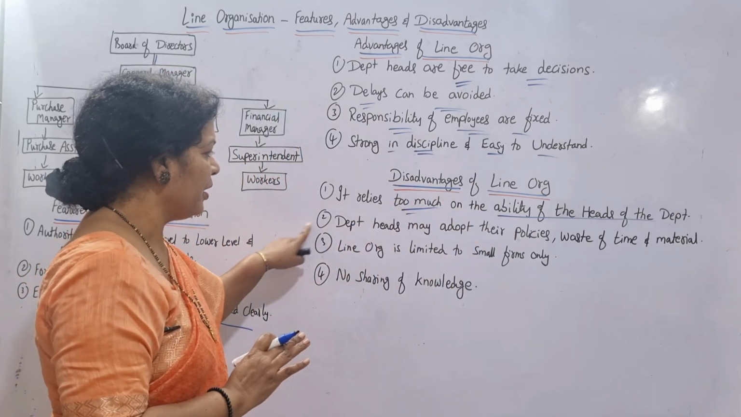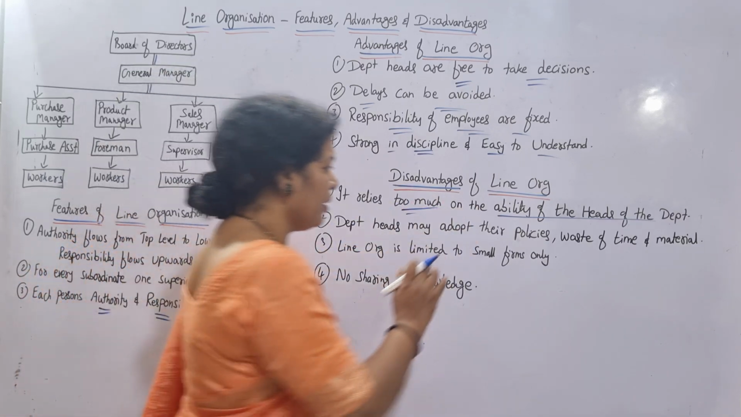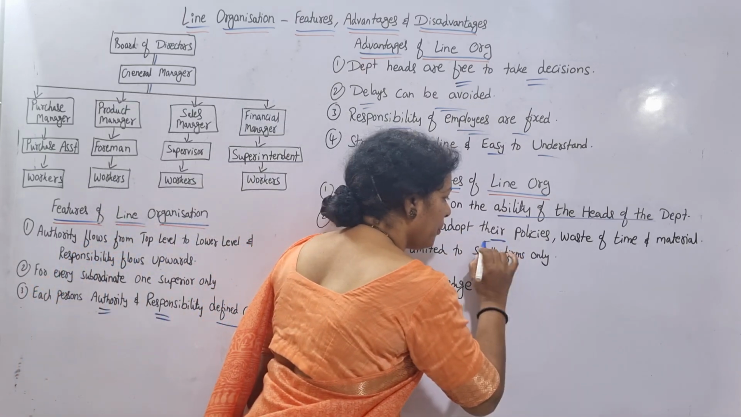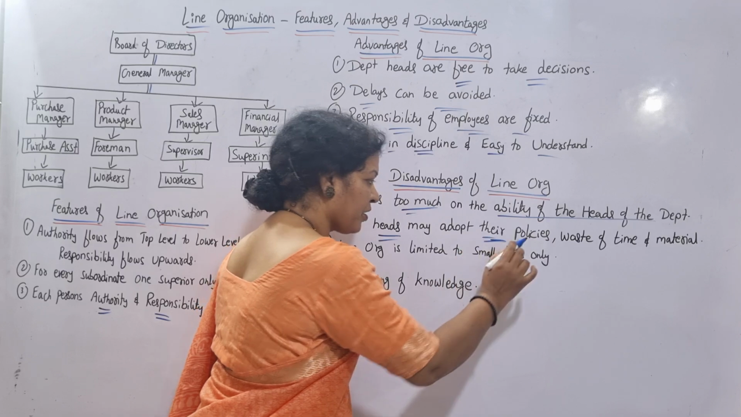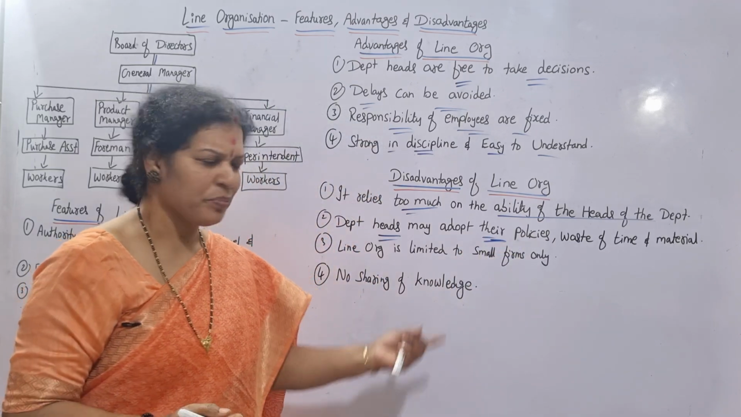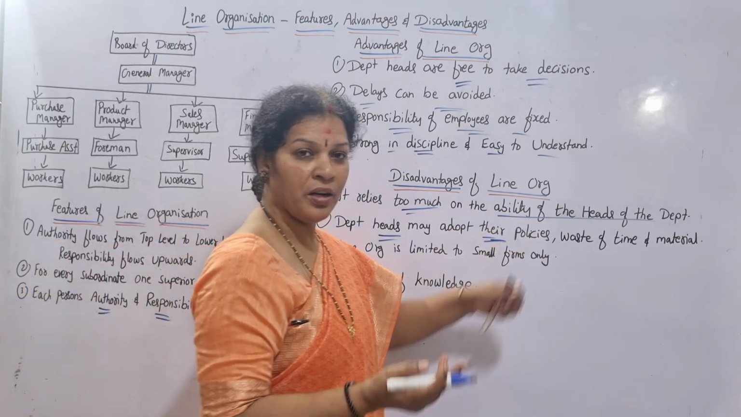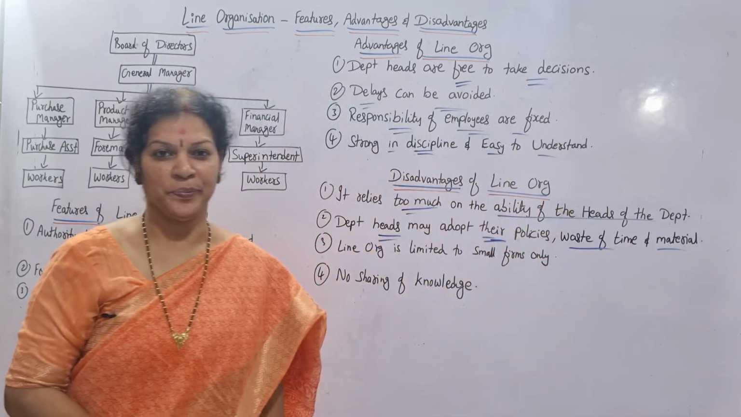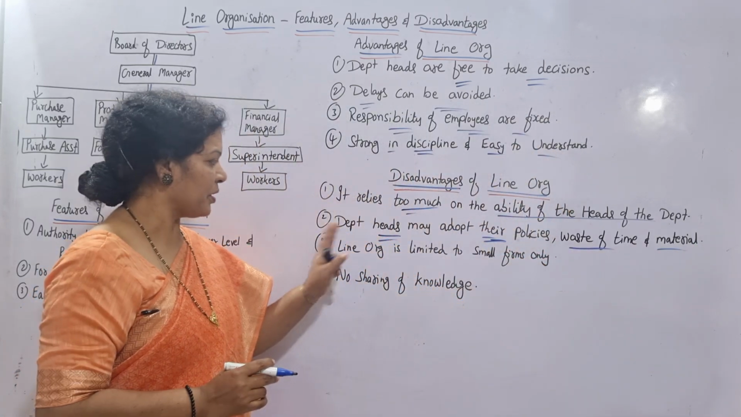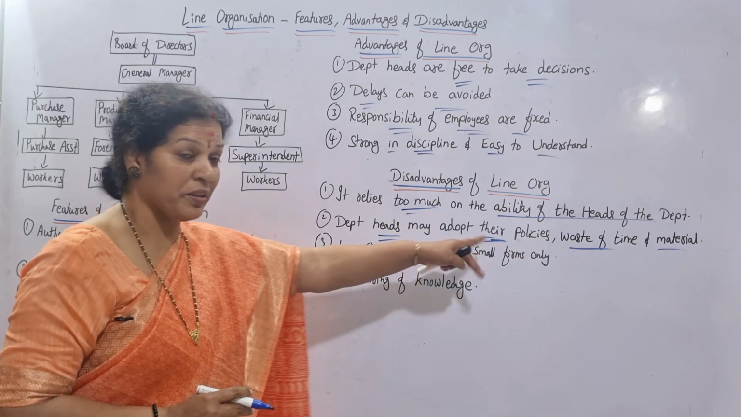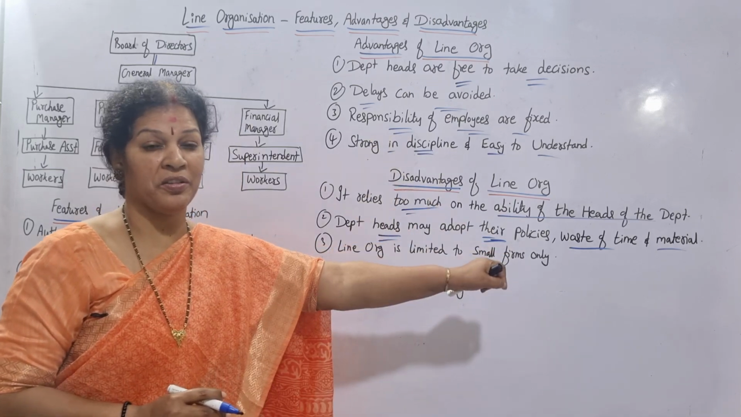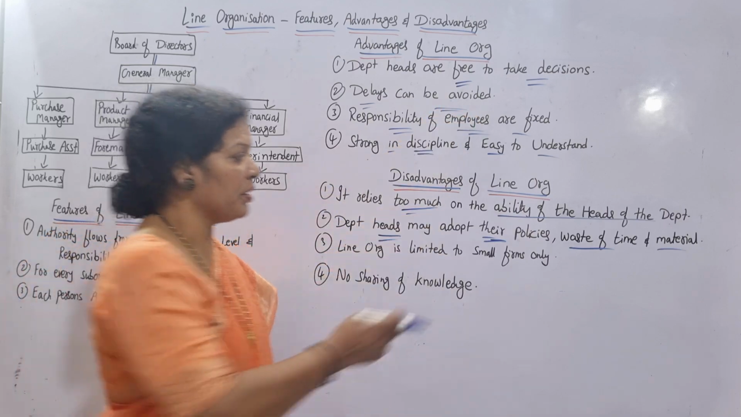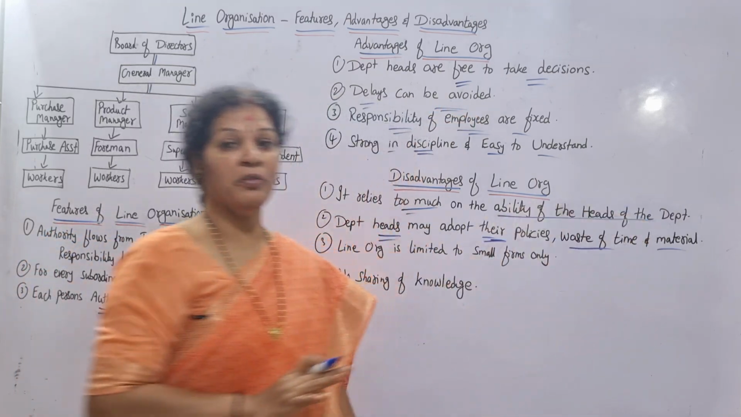And also, department heads may adopt their policies, not organization policies. Freedom is given. They may adopt their policies ultimately, which is the waste of time and waste of material. Okay, this is the second point. Department heads may adopt their policies. If they go for their policies, if it is good, well and good, that will be an advantage. If it is not good, then that would be waste of time and waste of material.